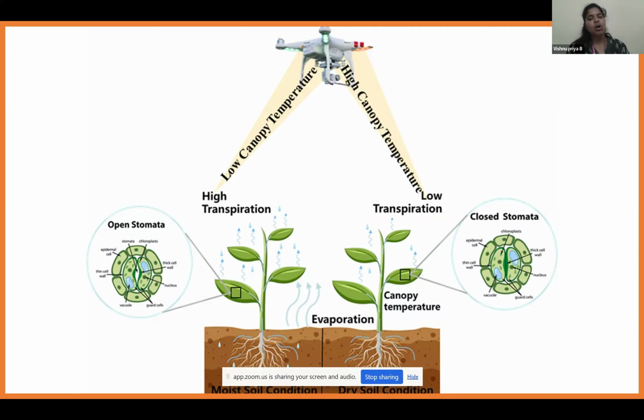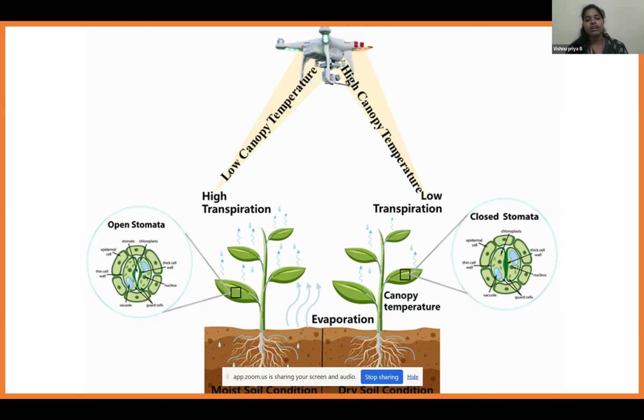When we studied the crop physiology course, we read that transpiration should be more. But currently the scientists say there should be a high transpiration rate, so that the plant canopy temperature is reduced and the water requirement is also reduced. As per the scientists' recommendation, a particular plant needs a high transpiration rate, which could positively impact low canopy temperature.